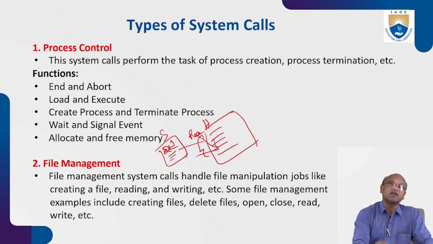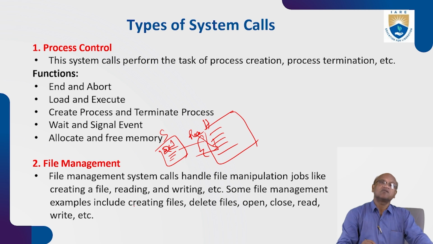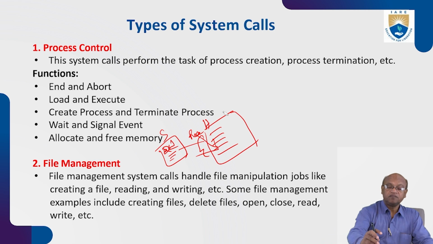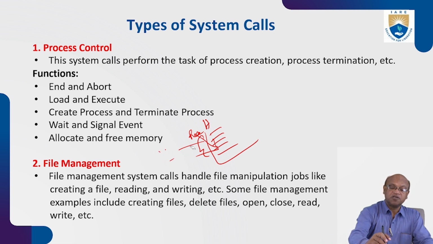That's what is happening. So file management: creating, deleting, open, close, read. Once you close the file, automatically the close system call will get invoked and it will close the file on the hard disk. So these are the system calls involved in file management.